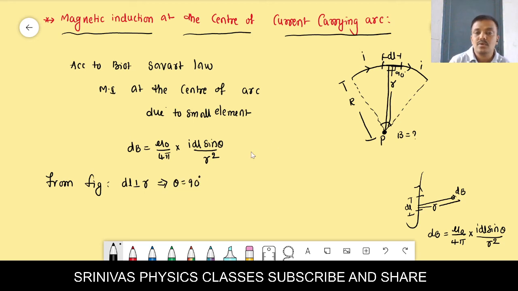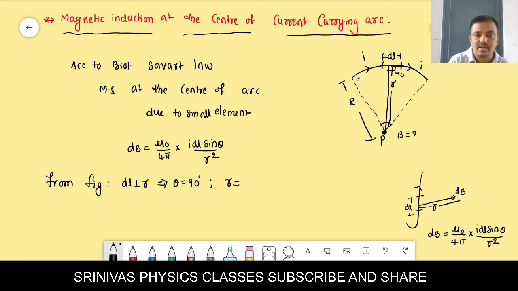In the case of a circular coil or an arc, while finding the magnetic induction on the axis or at the center of the circular coil or the center of the arc, every time dl is perpendicular to r. And one more point: the small r is the radius of the arc.